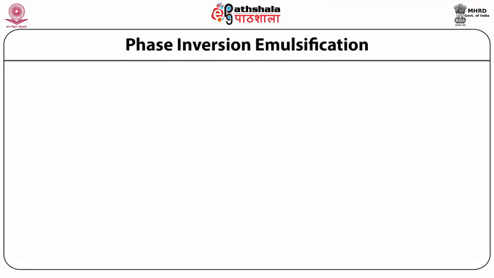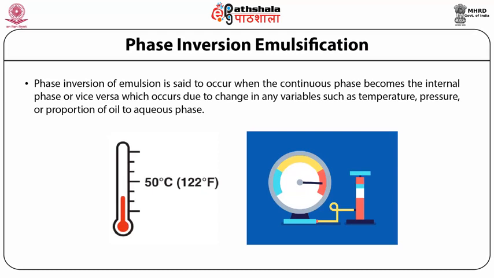Phase inversion emulsification. Phase inversion of an emulsion is said to occur when the continuous phase becomes the internal phase, or vice versa, that is, the external will become the internal and the internal will become the external, which occurs due to change in any variables such as temperature, pressure, or proportion of oil to aqueous phase. Phase inversion emulsification is a spontaneous process and it requires less energy compared to other emulsification processes.